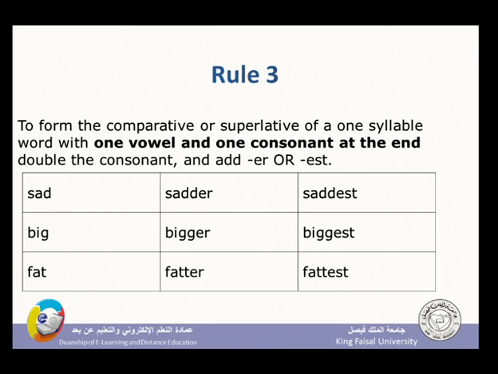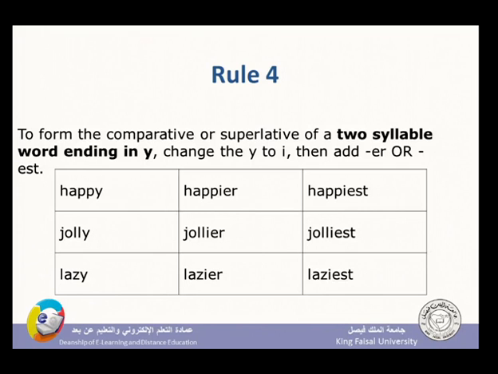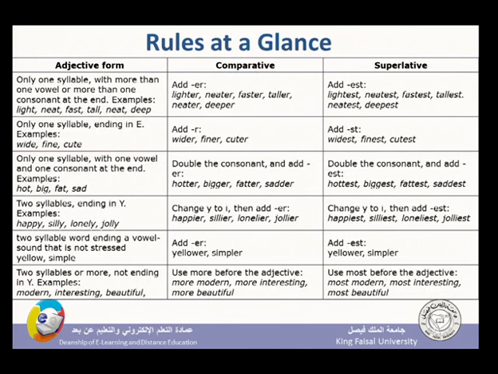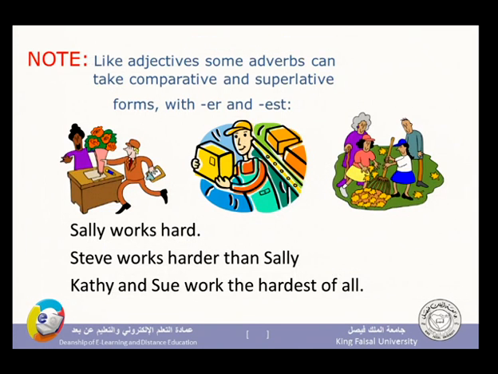Big is the same. G is the consonant, I is the vowel. I have to make the G double, so it becomes bigger, not only one G. Fatter as well, not only one T, it becomes two T's, simply because the T is preceded by a vowel which is the A. But if I have a word like happy, I have to omit the Y and add IER. Everything is clear in this example. Yellow, yellower, yellowest, gentle, gentler. And these are the rules. I've also written them for you, but the examples are enough.